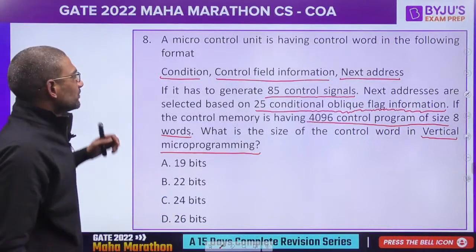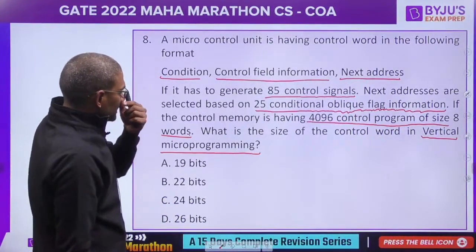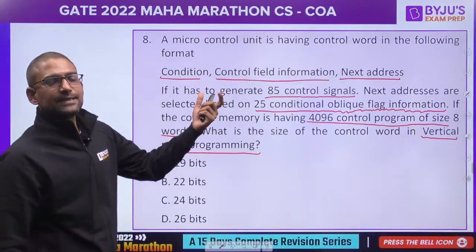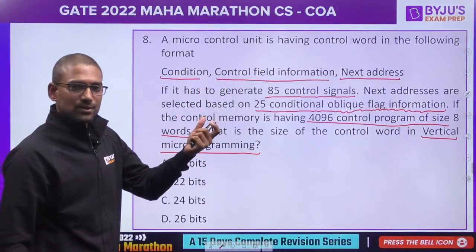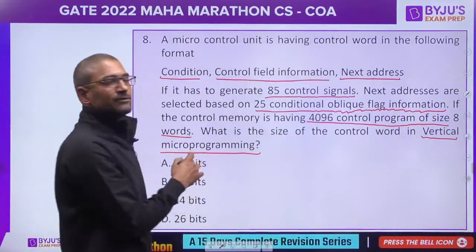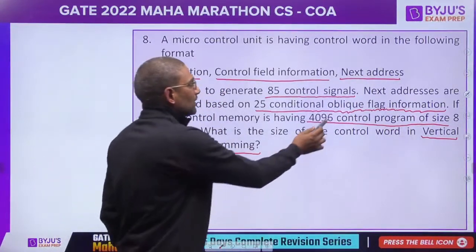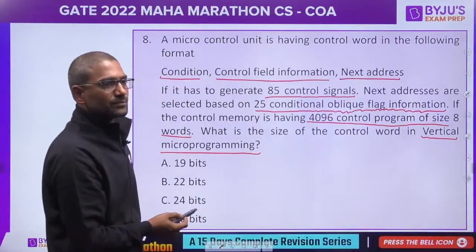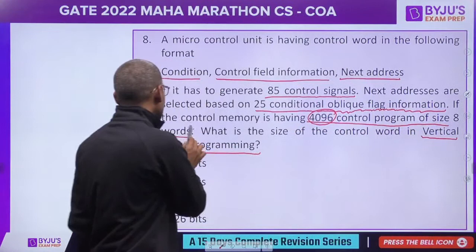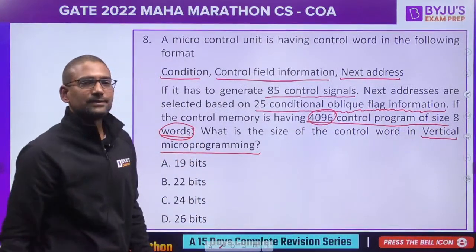Okay. Fine. See here. Next address, that is indicating the length of the address or width of the address. That is based on how many words we have. How many are we having? 4096 or 8. What do you take?